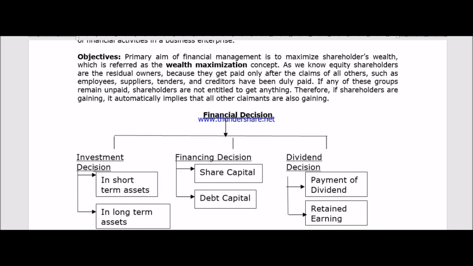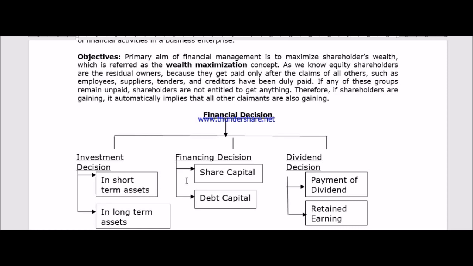If you can recall from the 11th standard chapter on sources of business finance, there are mainly two sources of business funds. One is known as internal sources, and another is known as external sources.